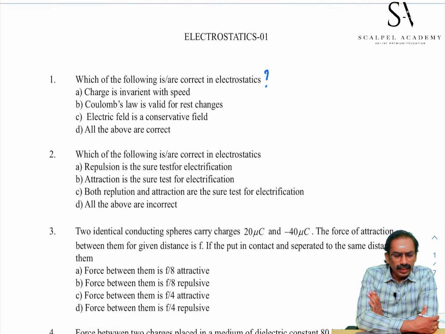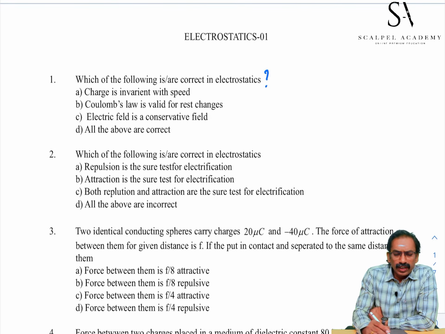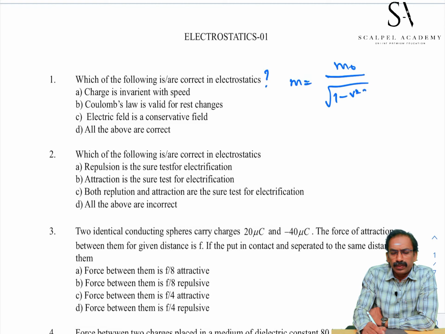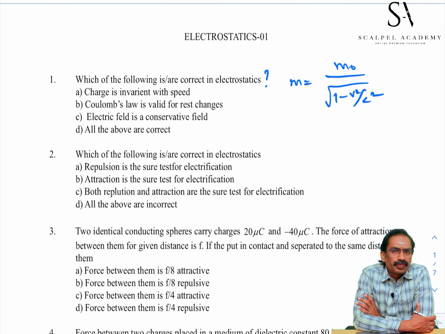Which of the following is correct in electrostatics? Charge is invariant with the speed. Yes, charge is invariant, but the mass is variant with the speed. According to relativity theory, m is equal to m naught divided by square root of 1 minus v square by c square. As velocity increases, the mass of a body may increase according to relativity theory, but a charge is constant. It is not variant, it is invariant with the speed.